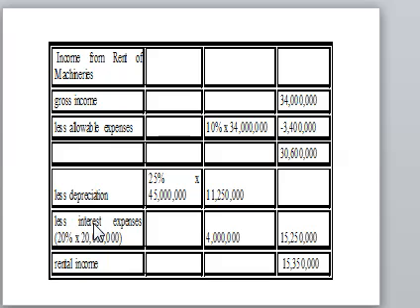In this case there is interest of 20%, which you have evidence for. So 20% times 20 million gives 4 million, plus our depreciation, we get 15,250,000. So we get 30,600,000 minus 15,250,000, and we get our taxable rental income, which is 15,350,000.